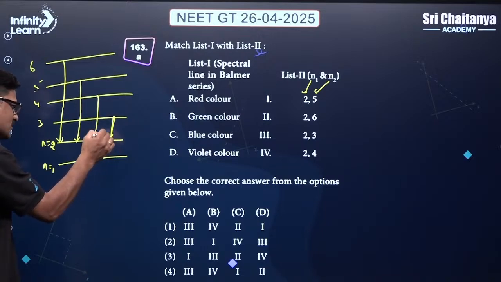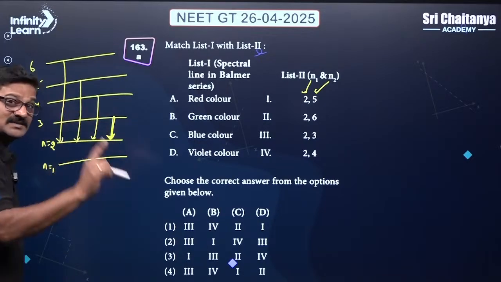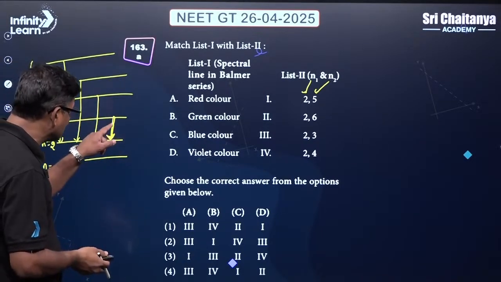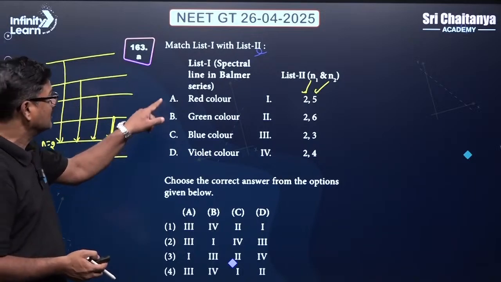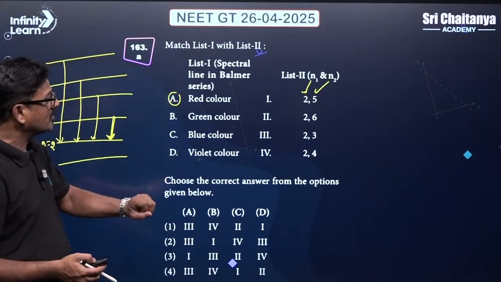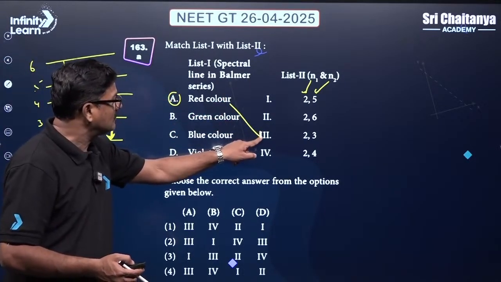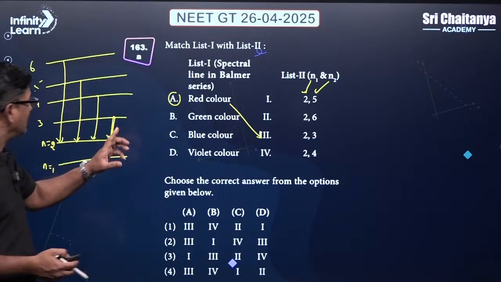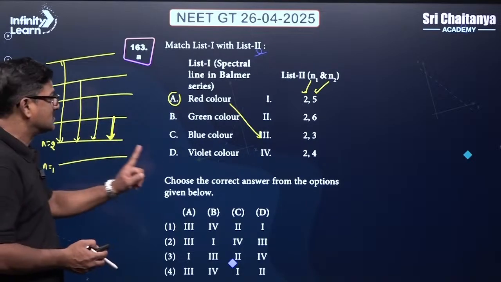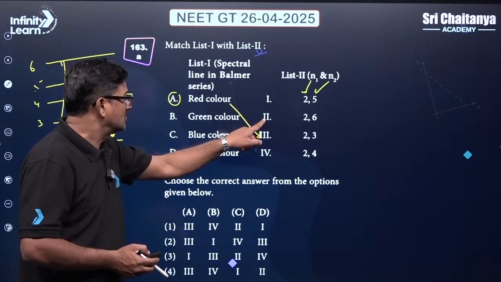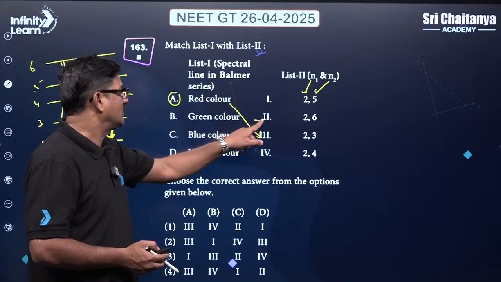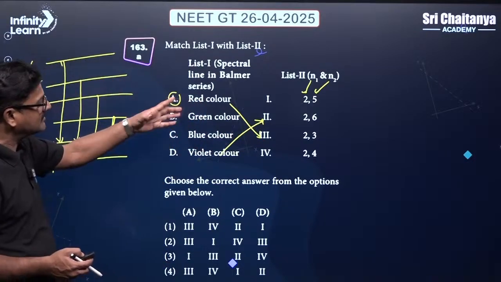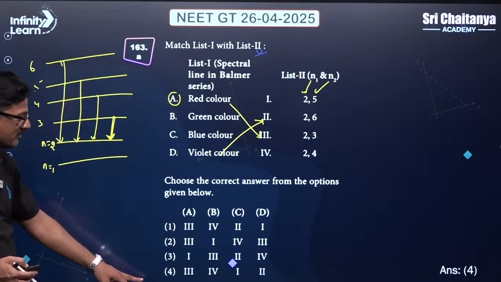The lowest jump requires less energy. Less energy comes into this red region. So the lowest jump is going to be 2 to 3, that is the one. And the highest jump is going to be violet in color. So violet color is going to be 6 to 2. So like that you have to match the intermediate one, it is going to be 4.